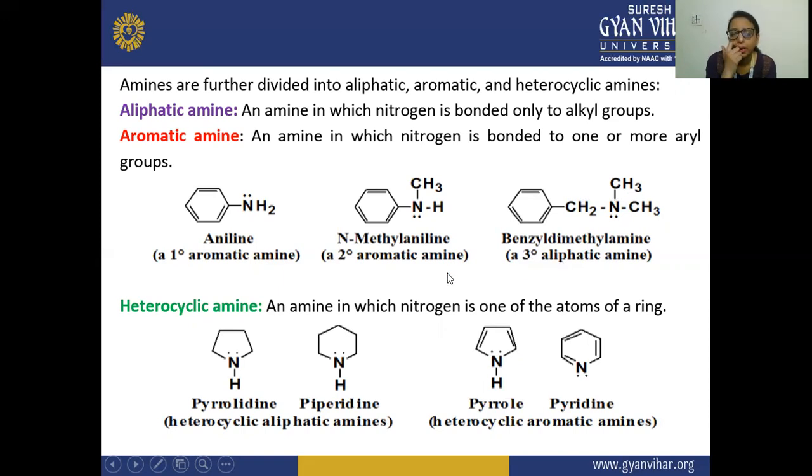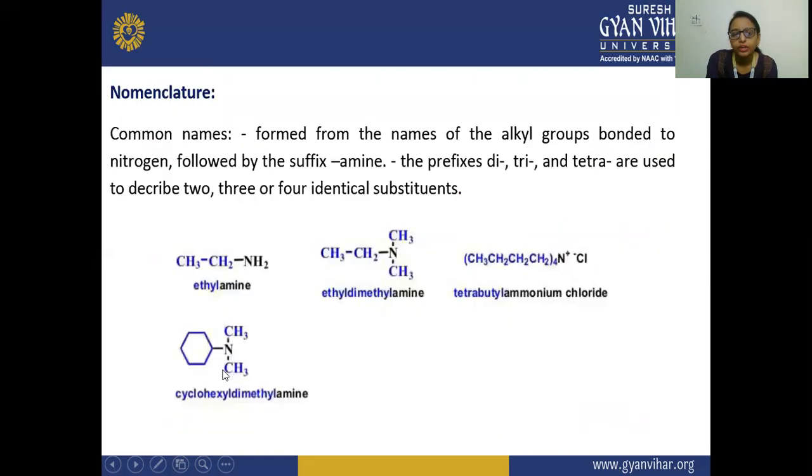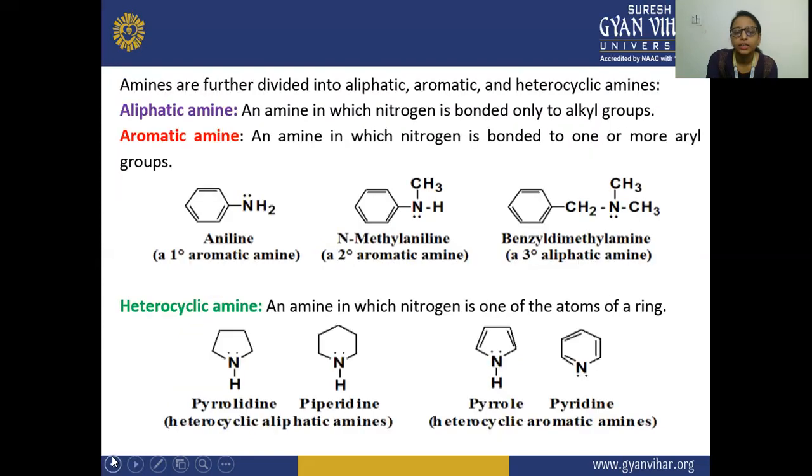Next is your heterocyclic amine. In your heterocyclic amine, nitrogen is one of the atoms of a ring. So here in this case, you can see the nitrogen is a part of this ring. So this is your heterocyclic amine, where the atom is a part of the ring. They are known as heterocyclic rings.